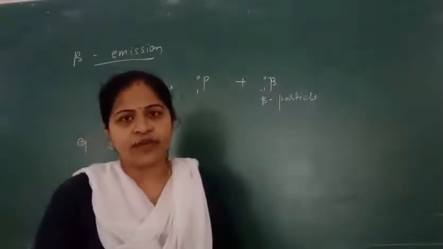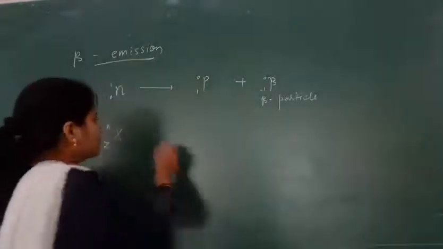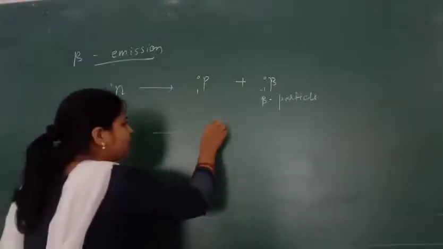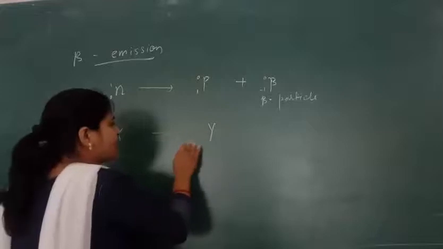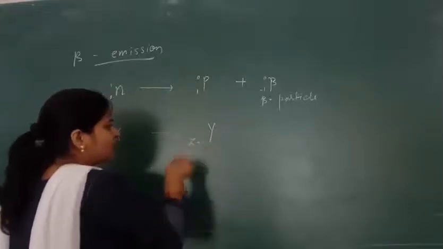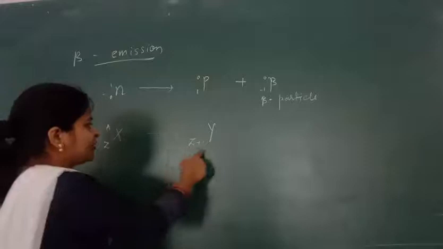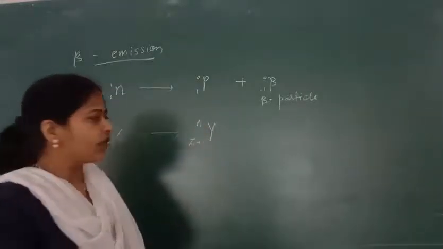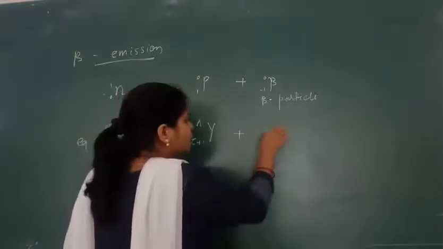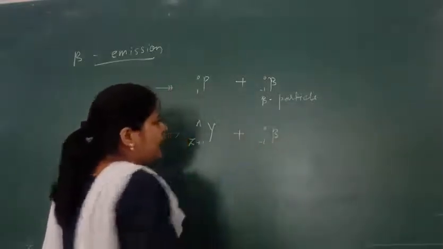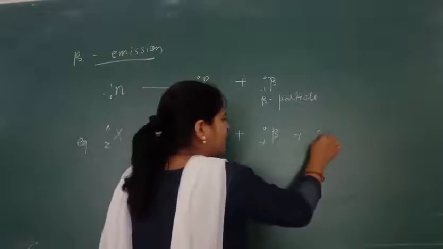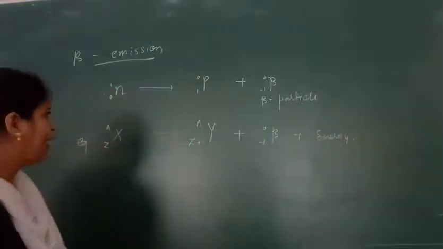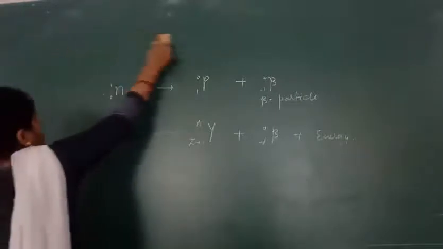When the beta particle comes out, its atomic number will be increased by 1, so it becomes Z plus 1, whereas the atomic mass will remain the same. The beta particle is released with some amount of energy. Next comes the gamma emission.